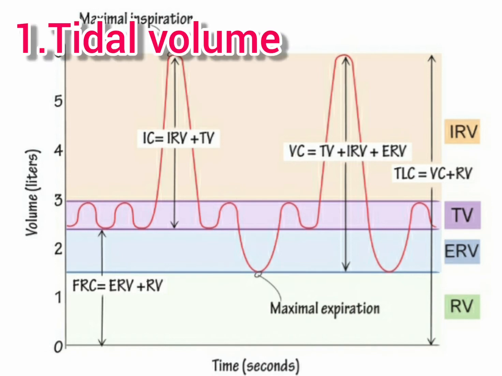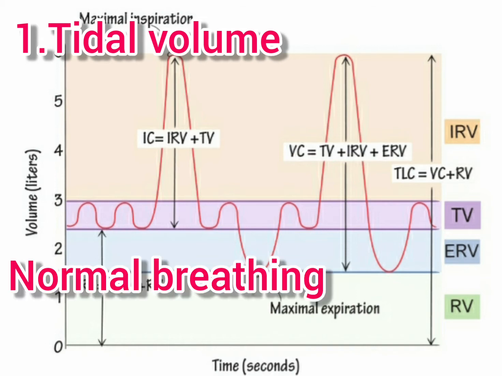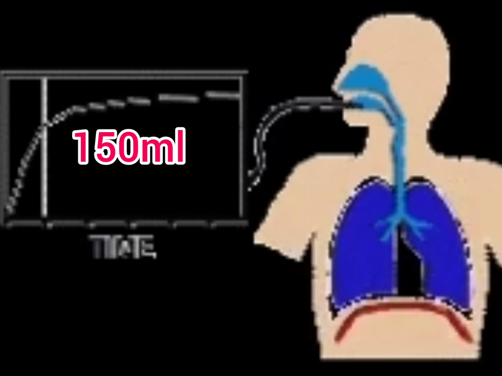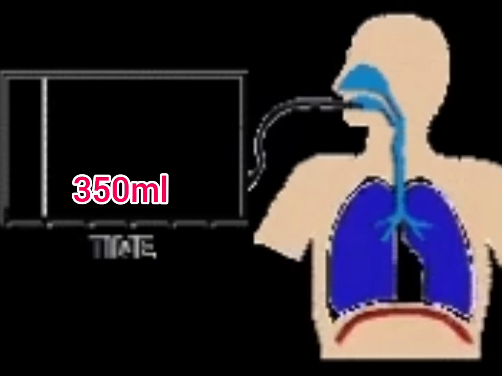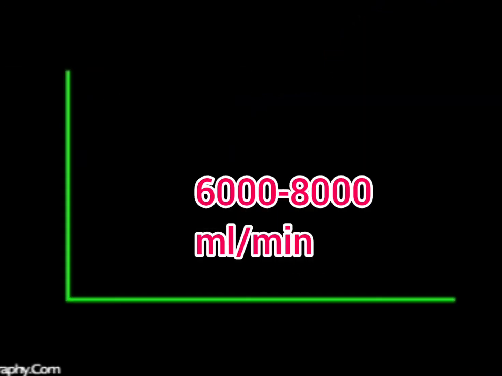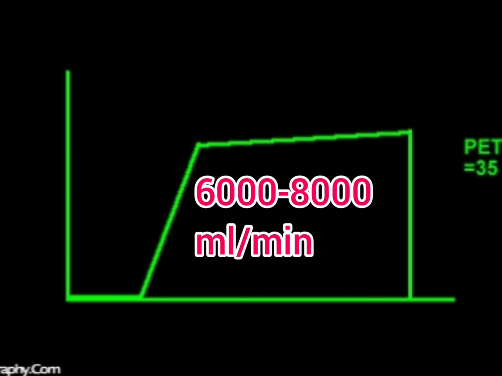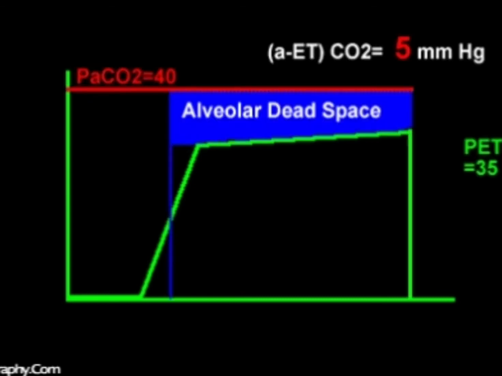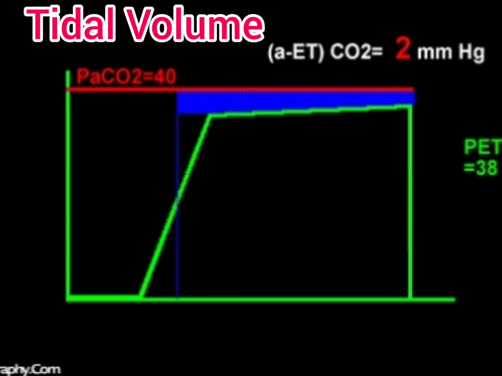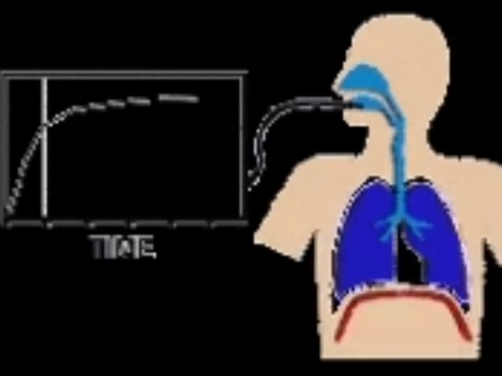So tidal volume or TV. It is the volume of air inspired or expired during normal breathing in a relaxed or resting position. It is about 500 milliliter. It consists of 150 milliliter of dead space volume and 350 milliliter of alveolar volume. A healthy man can inspire or expire approximately 6,000 to 8,000 milliliter of air per minute. So here TV is the volume of air inspired or expired in a normal breath, in a particular breath.